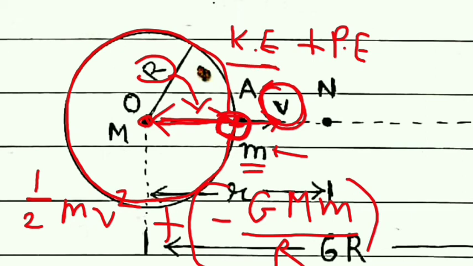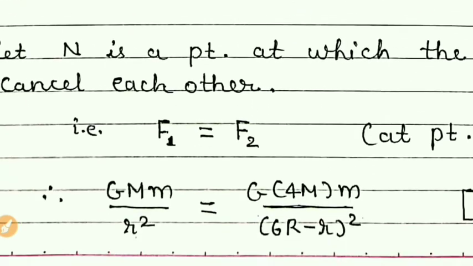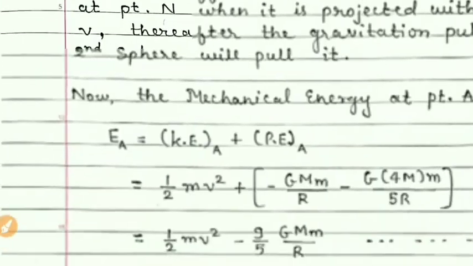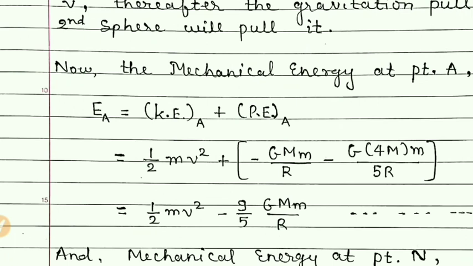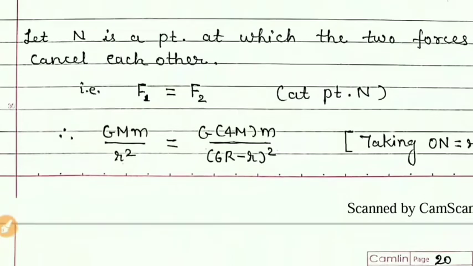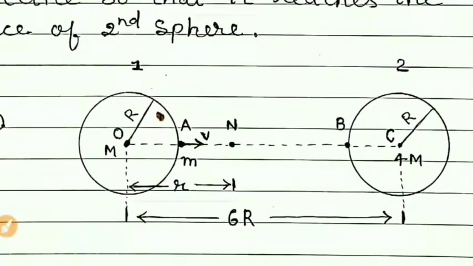So kinetic energy plus potential energy. So I hope you understood this. So I have written, mechanical energy at point A will be kinetic energy at point A and potential energy at point A. But kinetic energy will be half of mv square, and potential energy, as I showed, for the particle at this point, it will have its potential energy due to this sphere which I have shown.